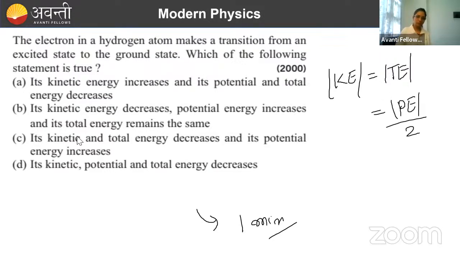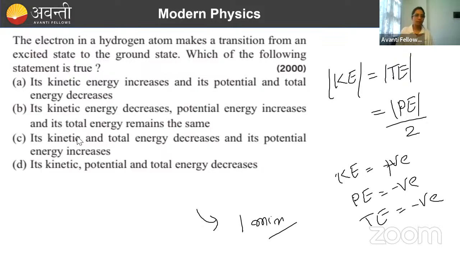Then kinetic energy used to be positive, potential energy used to be negative, total energy used to be negative. Okay? Kinetic energy can't be negative. Sorry. It is coming from the excited state to the ground state. Done. Just now I have discussed the energy thing. Ground state means less energy, more stable, right?